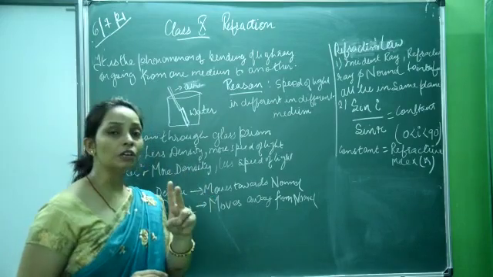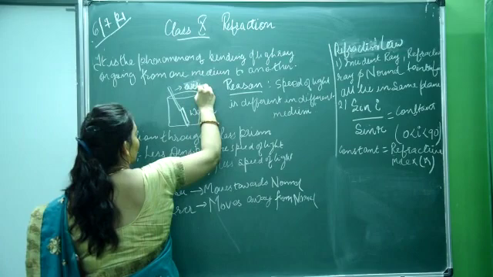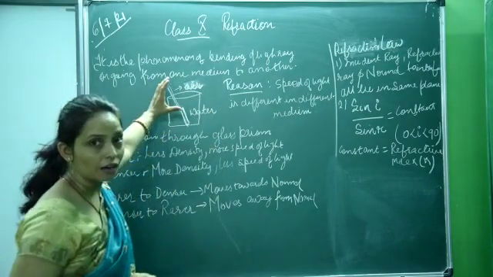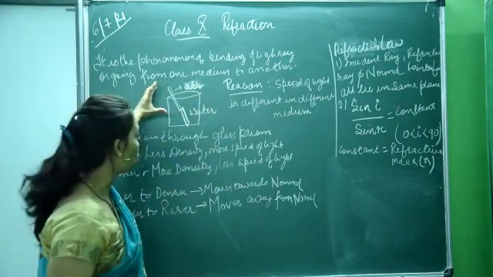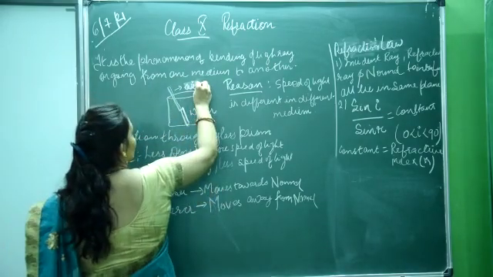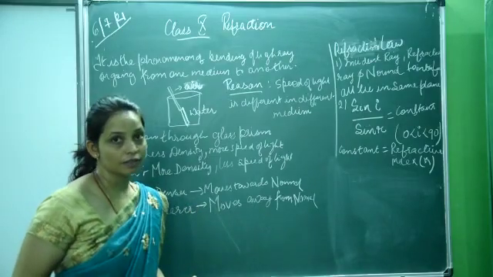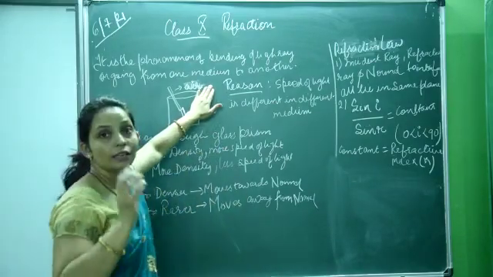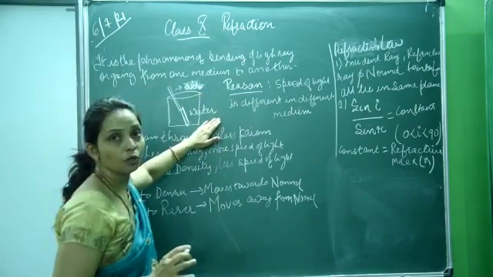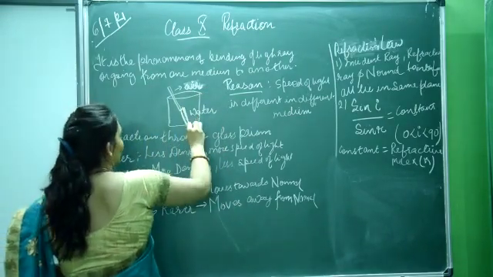There are two mediums involved in this case. The first one is air, the outside part of the pencil, which is outside the water, and the second is the part of the pencil that is inside the water. Now air and water both have different densities. Air is a less dense medium as compared to water. So that's why there is somewhat of a shifting of light rays.